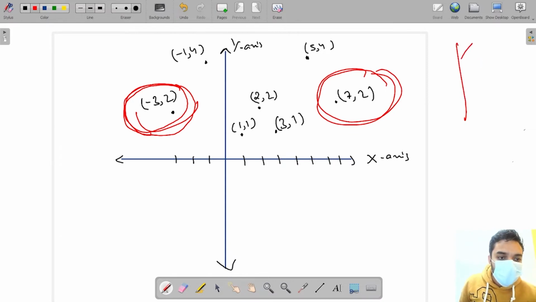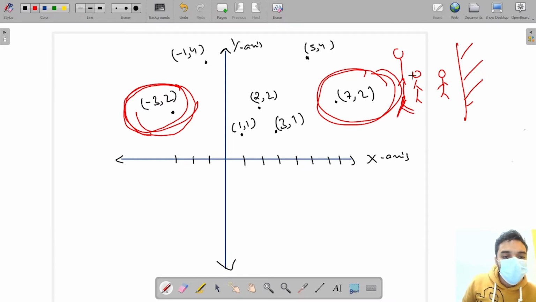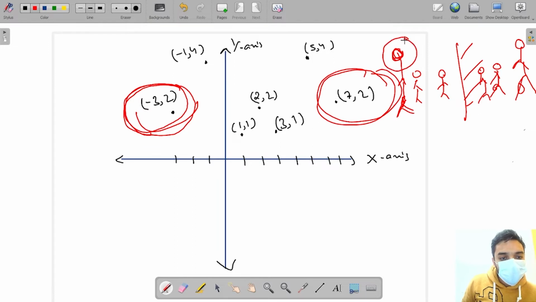Let's say this is the mirror, and someone is standing here, and someone is standing here, and one big person is standing there. So I can say that this leftmost person's mirror image will be at the rightmost. Am I wrong or am I right? Because its image will be this, and its image will be this. Plus this person is the leftmost, so its image should be at the rightmost.